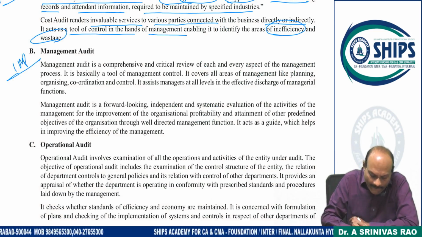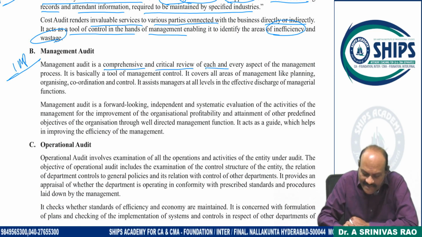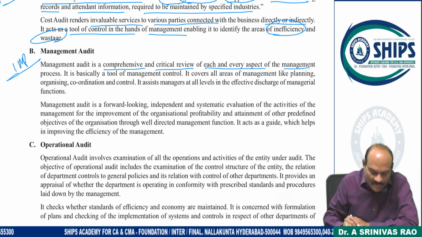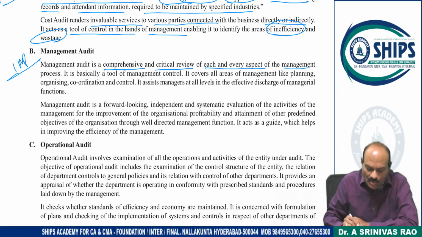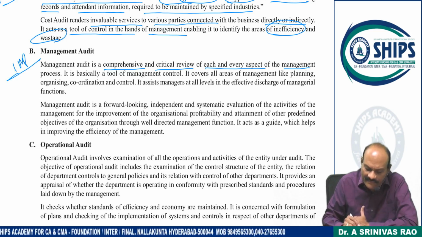Management audit is a comprehensive and critical review of each and every aspect of the management process. It is basically a tool of management control. It covers all areas of management functions like planning, organizing, coordinating, controlling.